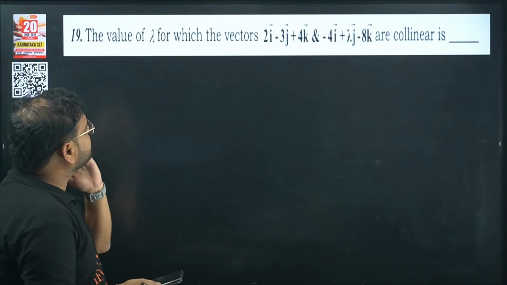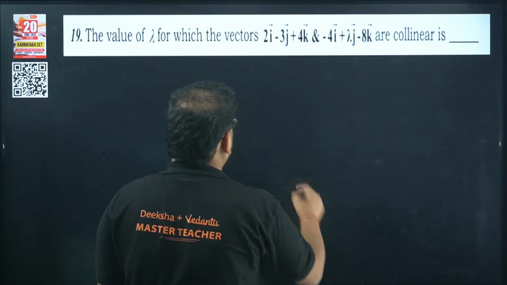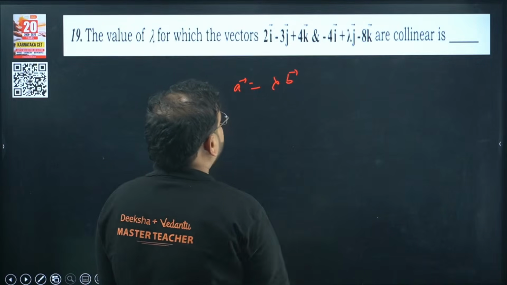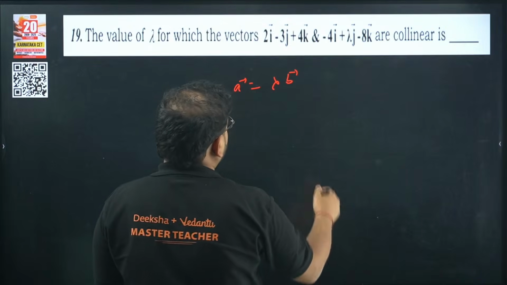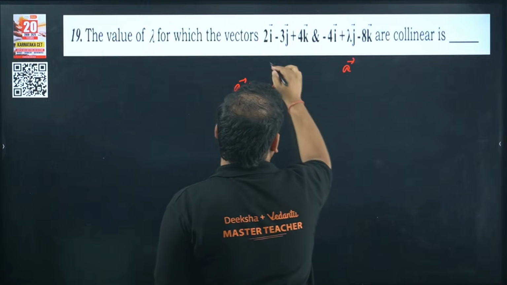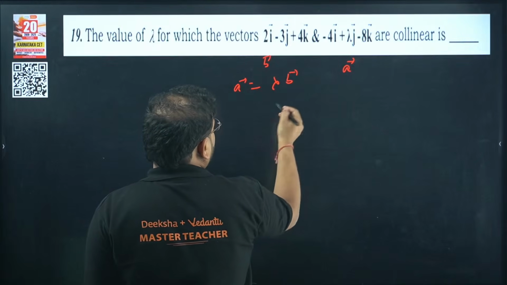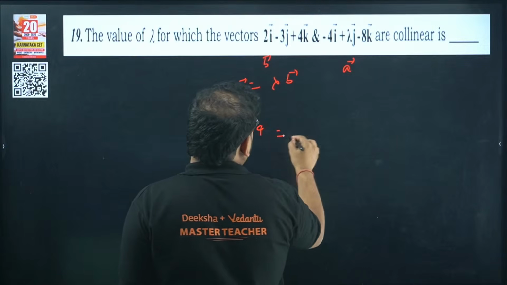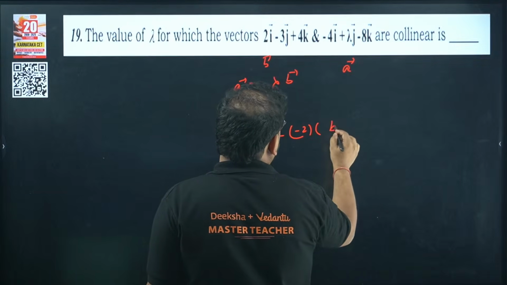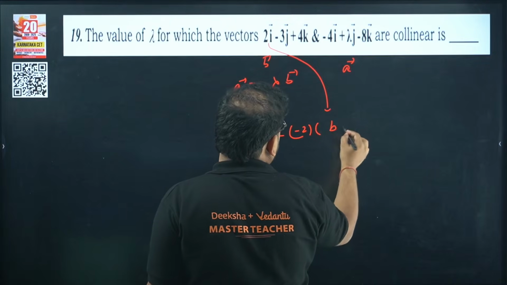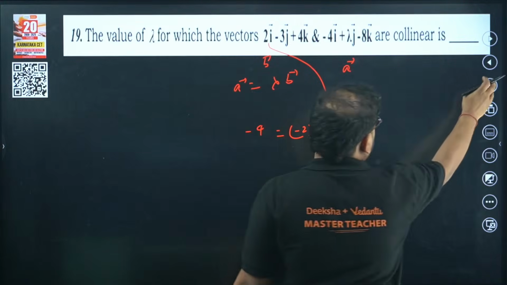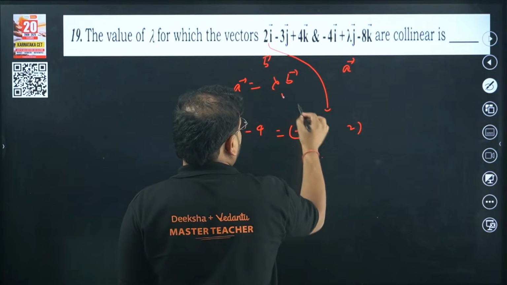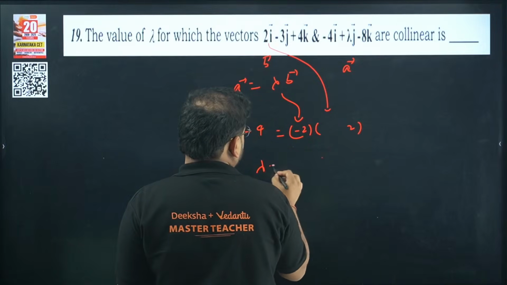The value of lambda for which these vectors are collinear. So we know this property: A equals lambda b. How can you go to that? If I take this to be, let's say, my A, and this to be B, I can reach minus 4 by multiplying minus 2 into B, right? In this case, b value is 2, which is the i cap, the x component is 2 over here. Just the x component. It means your lambda value, if you compare, will be minus 2.